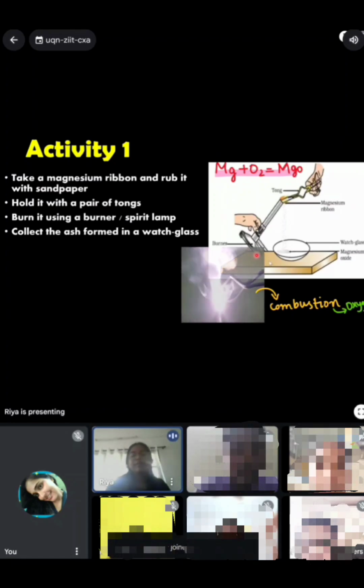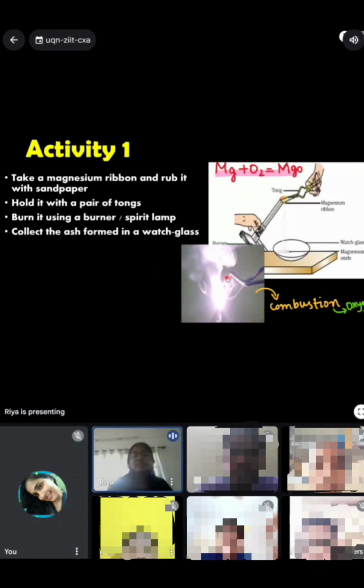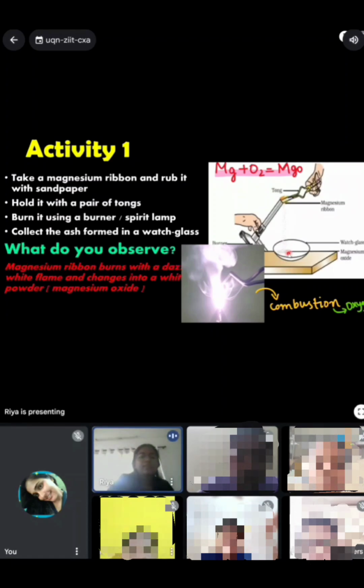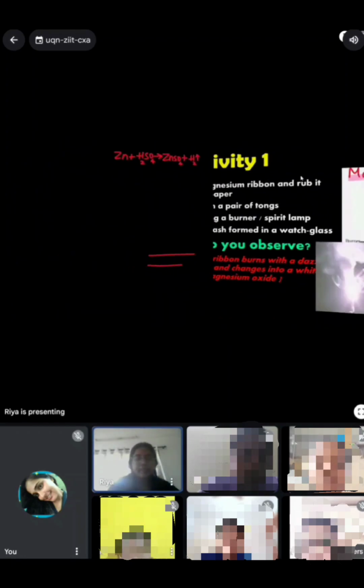So now this is how a magnesium ribbon burns. It just produces this beautiful white dazzling light, and also we can observe this magnesium oxide ash like thing formed. So what do we observe? We observe magnesium ribbon burns with a white flame and changes into a white powder, that is magnesium oxide. So here combustion is going on wherein magnesium reacts with oxygen to form magnesium oxide.